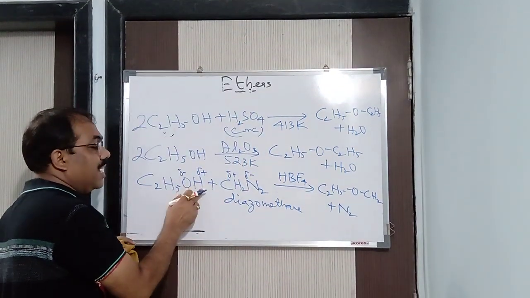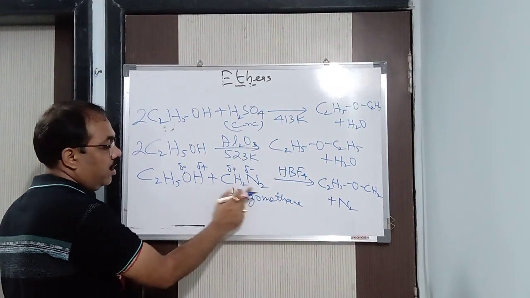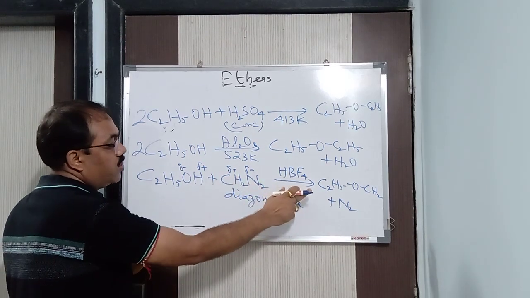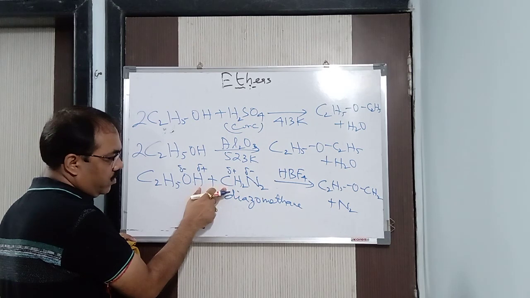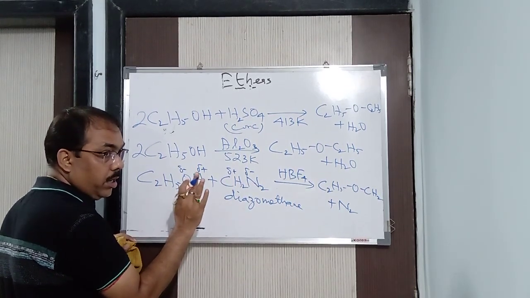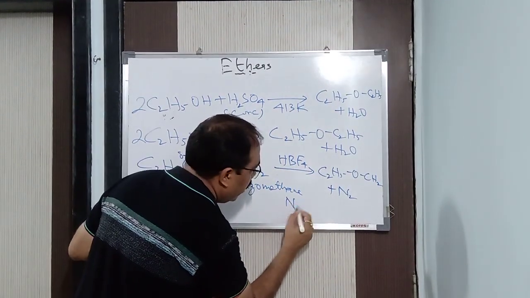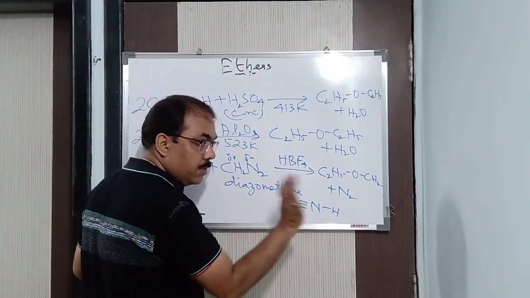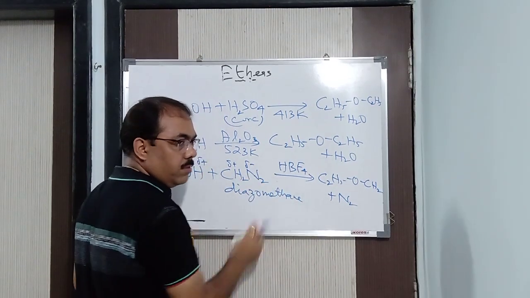Clear? Now this H, where will it go? Now see here. Diazomethane is CH2N2, so C2H5OH plus CH2N2 will give you C2H5OCH2, because accordingly O negative goes with this positive, and N2 and H. Now N2H is not stable. Why is it not stable? Very simple. N2 means N triple bond, and another H means it will have 4 bonds. Will it be stable? No. For that purpose, it is not stable. So hence H will be released.